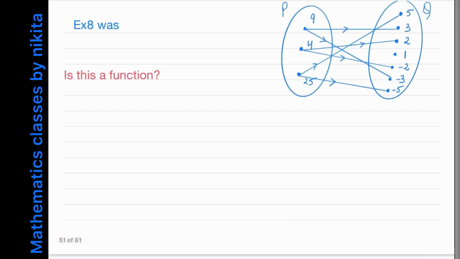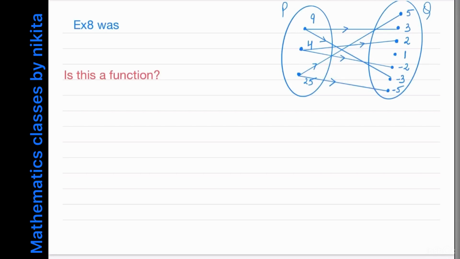Now example 8 was the arrow diagram was given to you, and now you have to tell is this a function. So a relation is given to you. Now what is this relation? This relation is that 9 is related to 3, 9 is related to -3, 4 is related to 2, 4 is related to -2, 25 is related to 5, and 25 is related to -5.